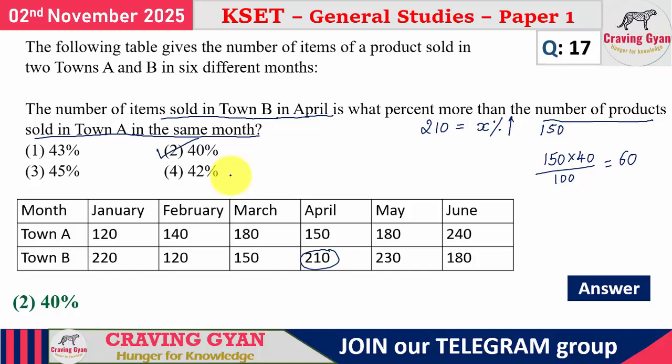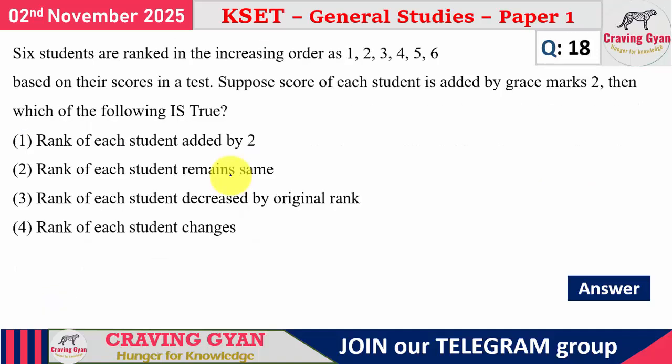If not, go with one more option and try to solve. Now look at this. 6 students are there. Their ranks are 1, 2, 3, 4, 5, 6. Let us consider the students are A, B, C, D, E, F. Don't tell anybody's name; A you take some name, B some other name, C some other name. Say suppose at the end the teacher awarded 2 marks grace for each and every one. Which of the following statements will be true?